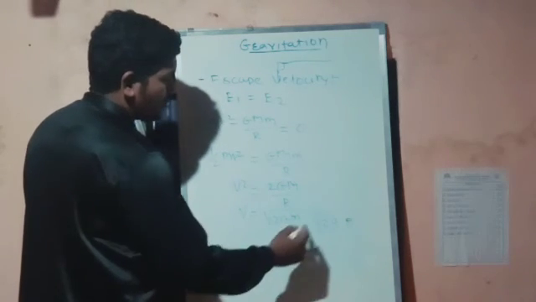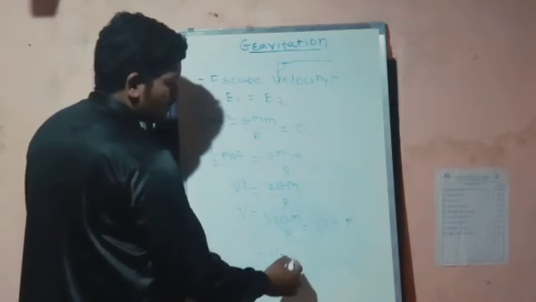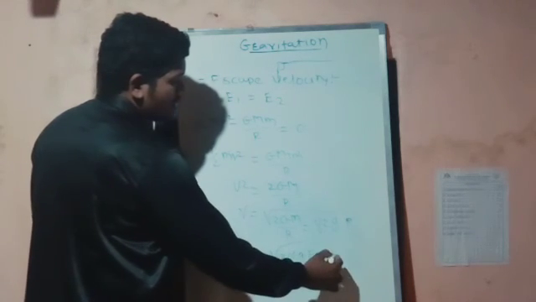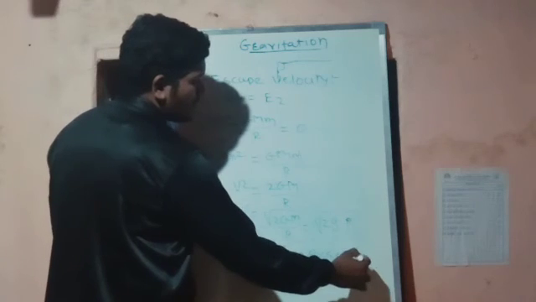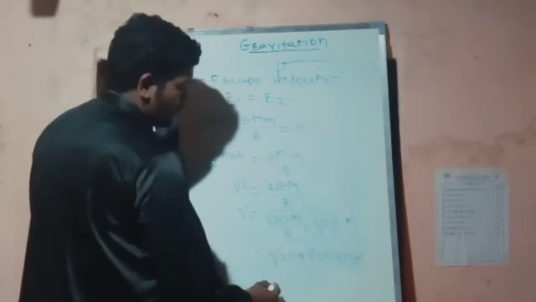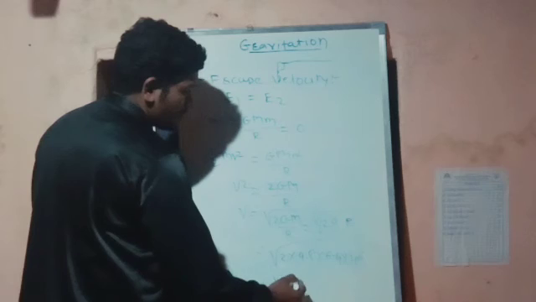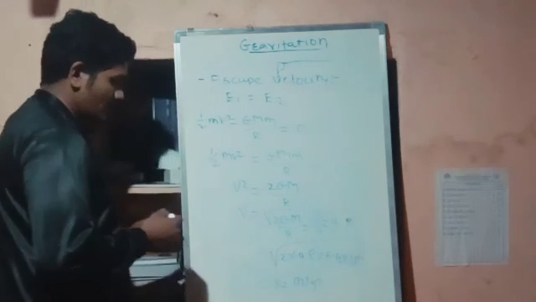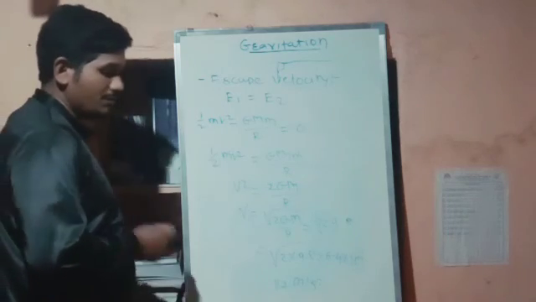If we put the values, root of 2 into 9.8 into the radius 6.4 into 10 to the power 6, then you will get 11.2. So this is how we can calculate the escape velocity.